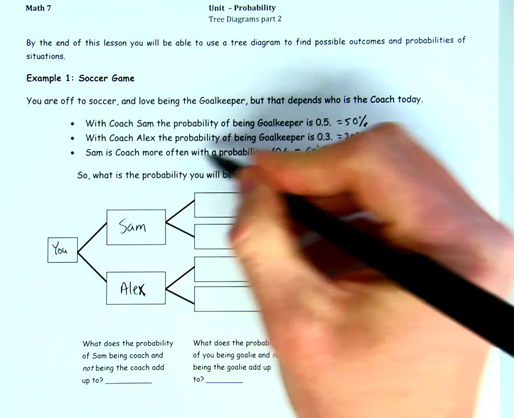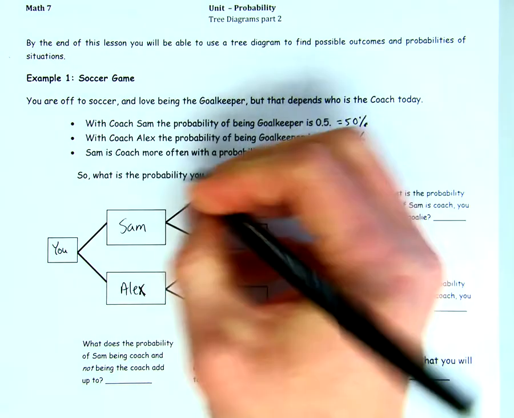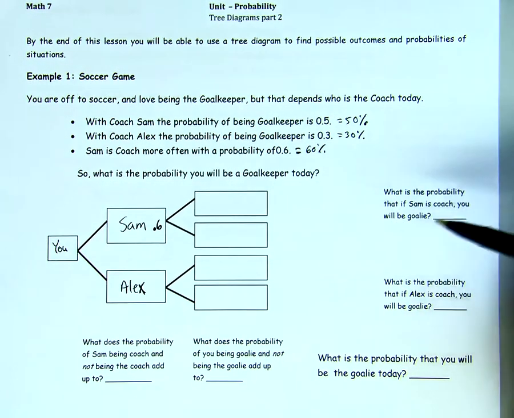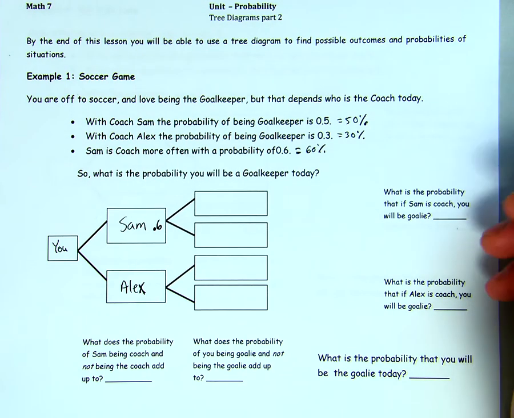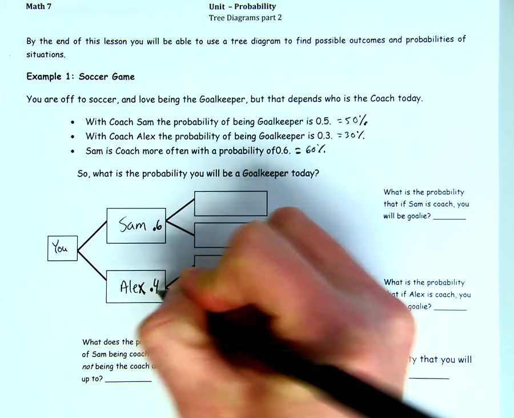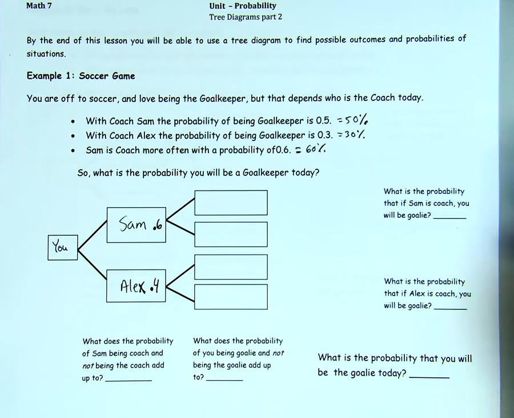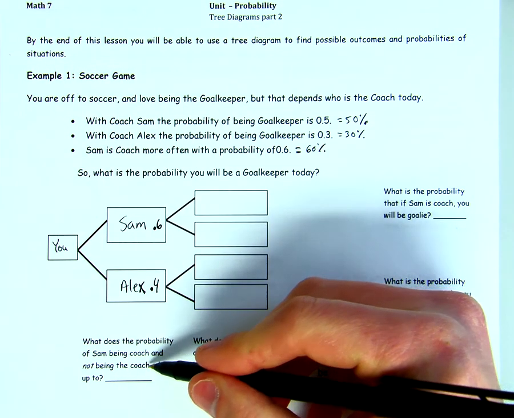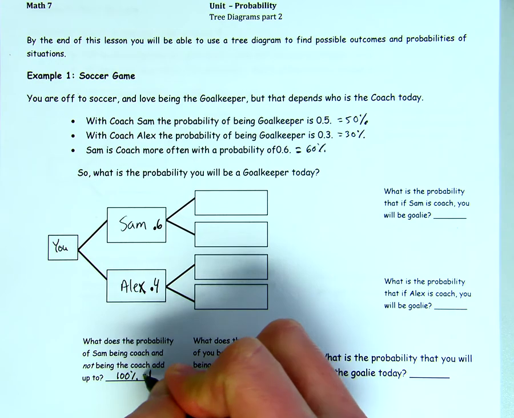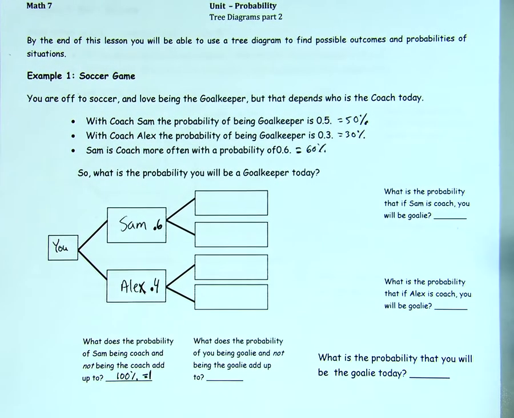Now our question says that Sam is the coach more often with a probability of 0.6 or 60%. So next to Sam here, I'm going to put 0.6. If Sam is coached 60% of the time, that means the rest of the time has to be Alex. And so those are the two coaches that'll be there 100% of the time. So if Sam is there 60% of the time, that means Alex is there 40% of the time. And 40% of the time is 0.4. So what does the probability of Sam being coach and not being the coach add up to? That equals 100%, which is equal to 1. 0.6 and 0.4 add up to be equal to 1.